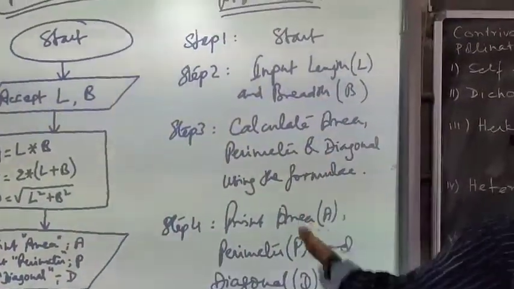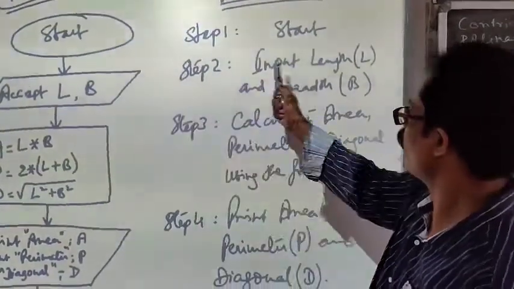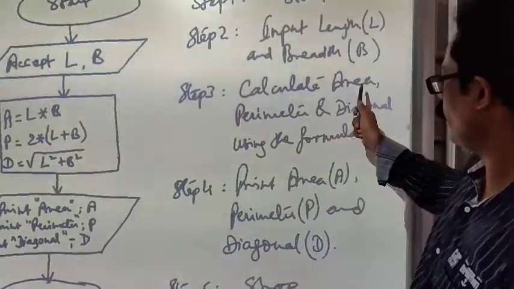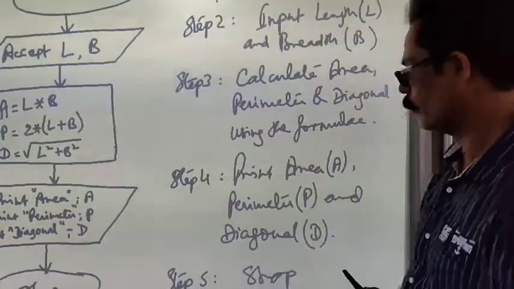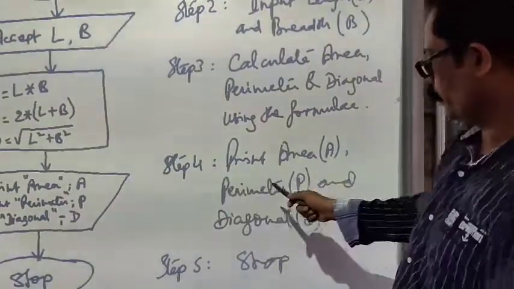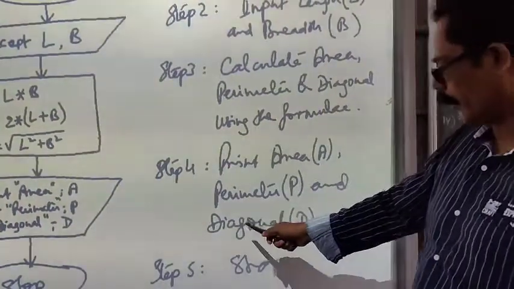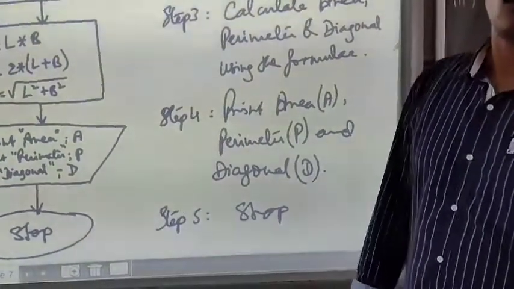And then look at the algorithm. Step by step we have written. Step 1 start. Step 2 is input length and breadth as L and B. Then step 3, calculate area, perimeter and diagonal using the formulae. Okay. And step 4, print area, which is represented by A, perimeter represented by P, and diagonal represented by D. And finally step 5 is stop.